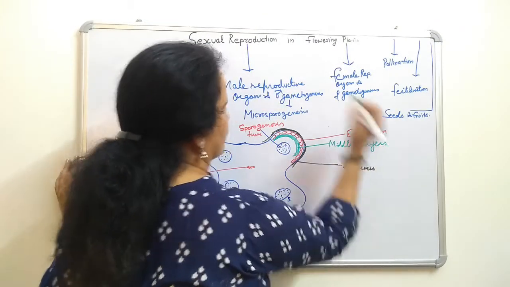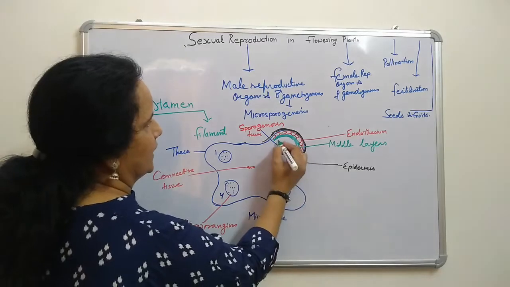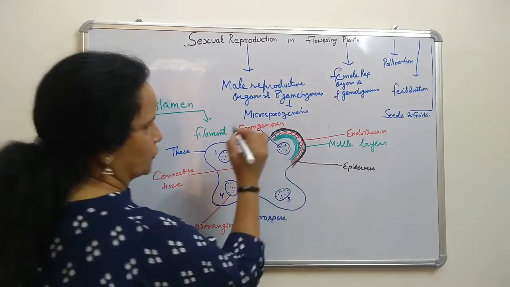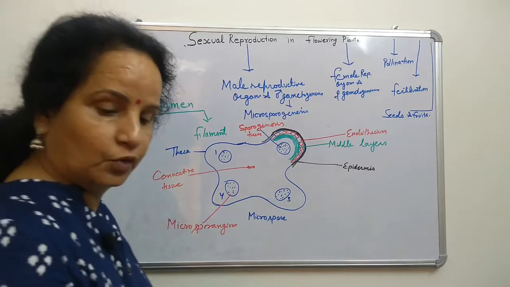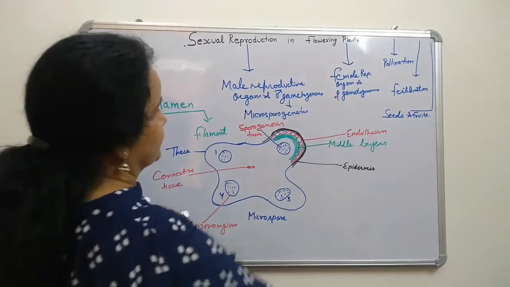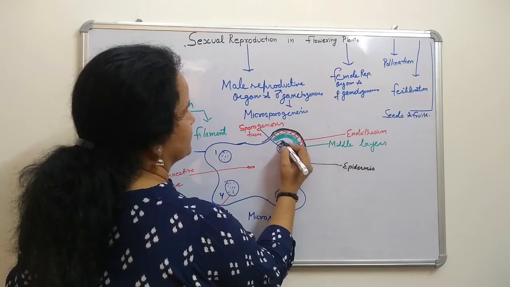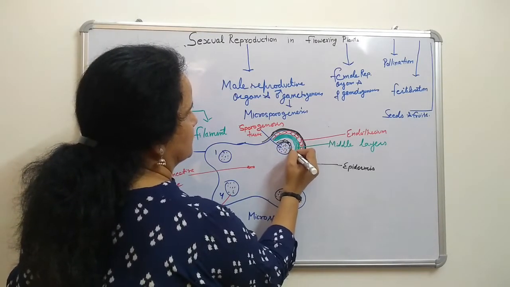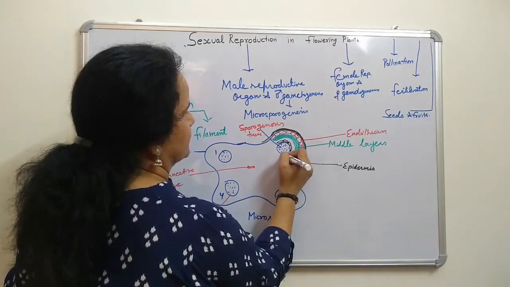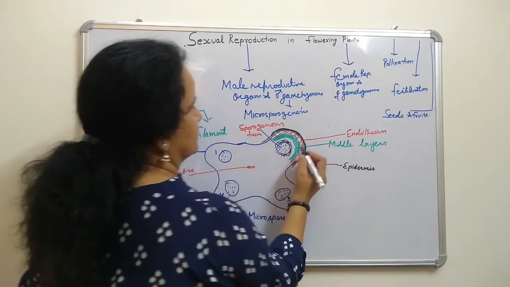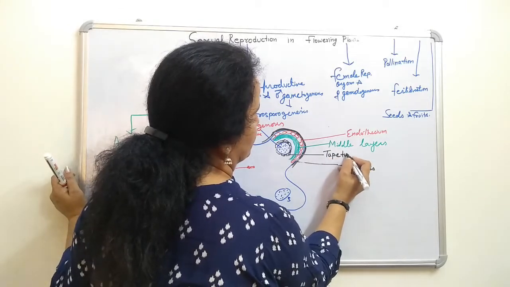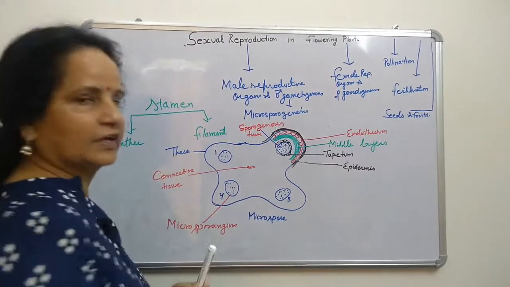Now the innermost layer, which attaches to the sporogenous tissue, is called tapetum. These are the 4 layers.